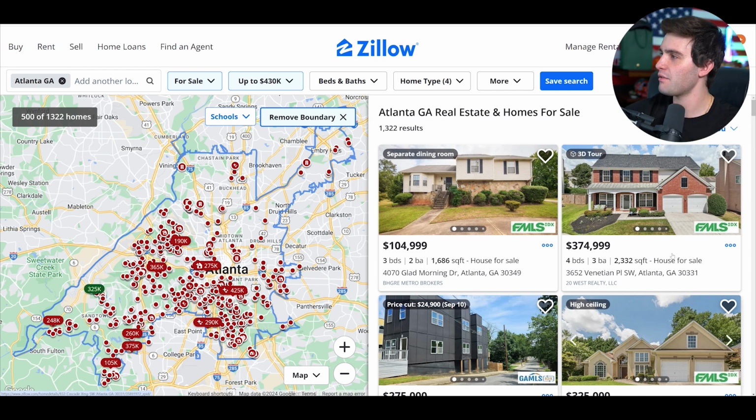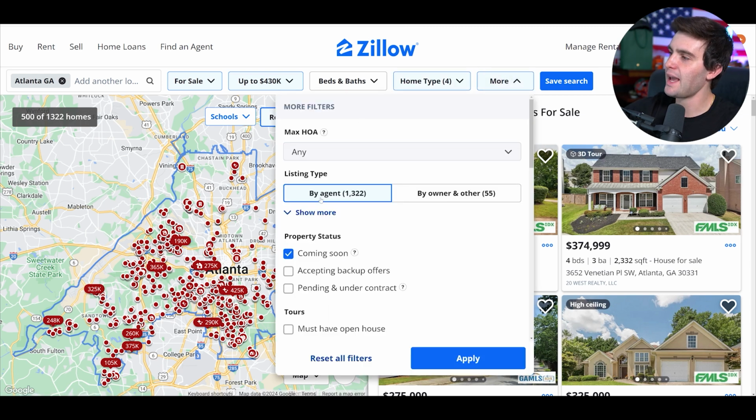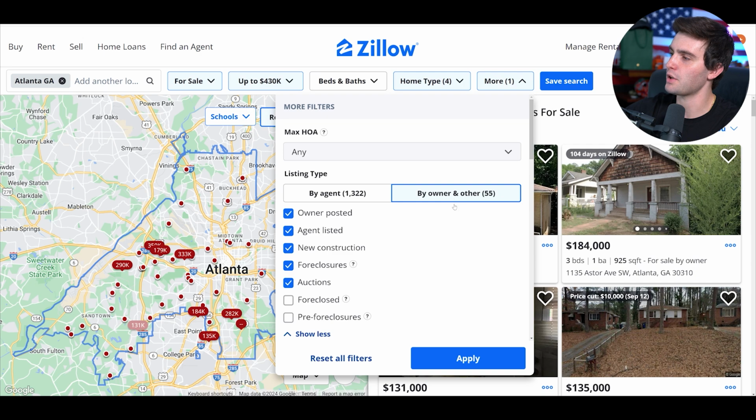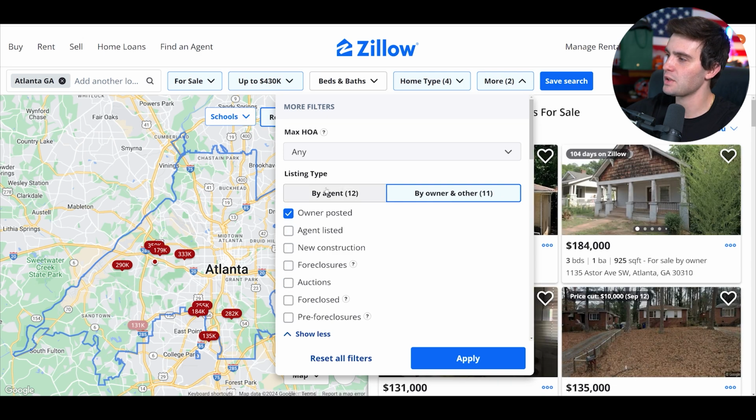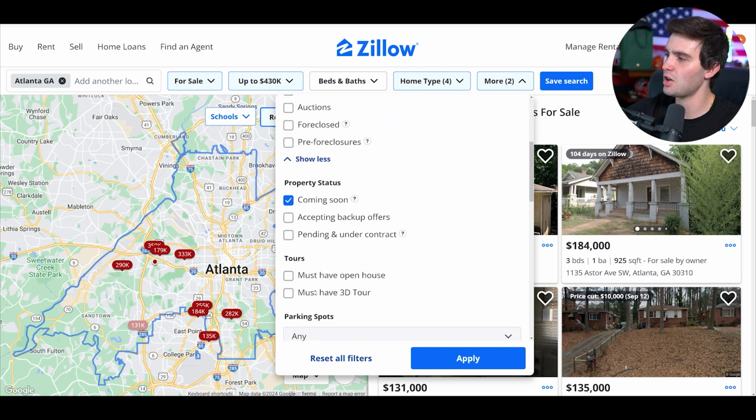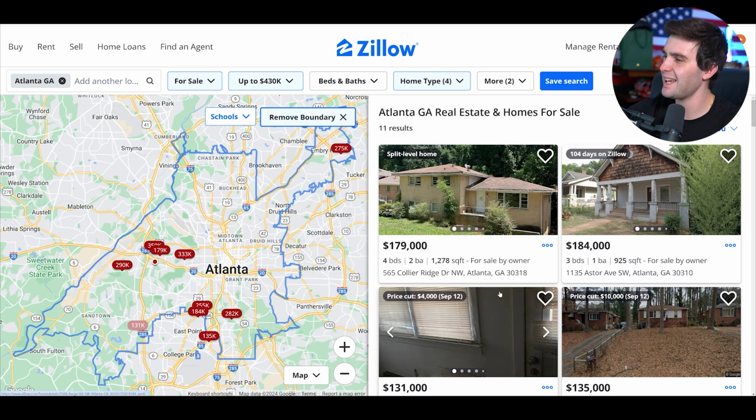Now we just gotta get out of the on market stuff. So I'm just gonna go here to more and go by agent and switch here to by owner. We're gonna get rid of agent listed, new construction, all that stupid stuff. And we're just gonna go by here to the for sale by owners. Now what we're gonna find is there's not a ton of these, but the ones that you're gonna find with this